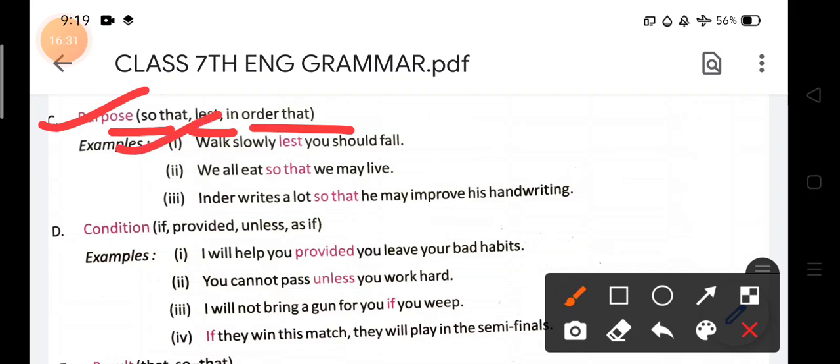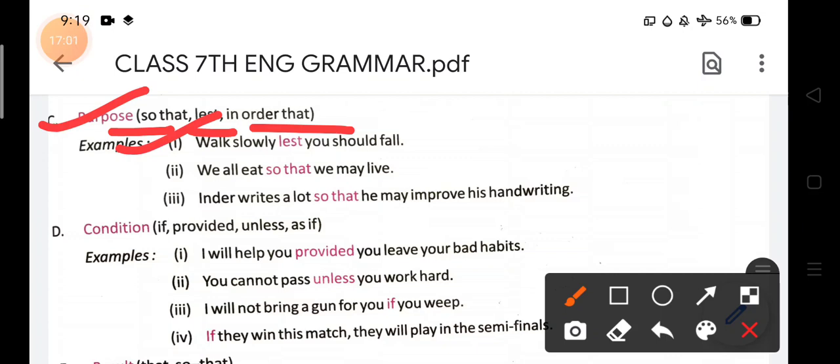Walk slowly, lest you should fall. हिंदी में एक सेंटेंस बोलते हैं कि आराम से चलो, धीरे चलो, कहीं ऐसा ना हो कि गिर जाओ. Like this sentence, because this is the purpose. It means when you do not walk properly, you will fall down. So this is the reason: walk slowly, lest you should fall. ताकि आप गिर ना जाओ. आराम से चलो ताकि आप गिर ना जाओ.